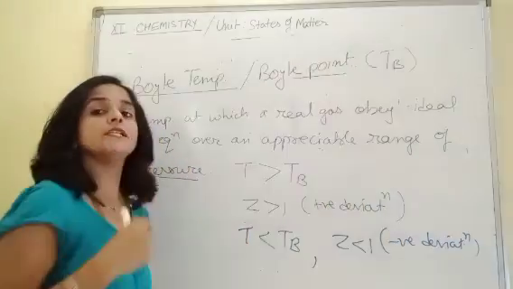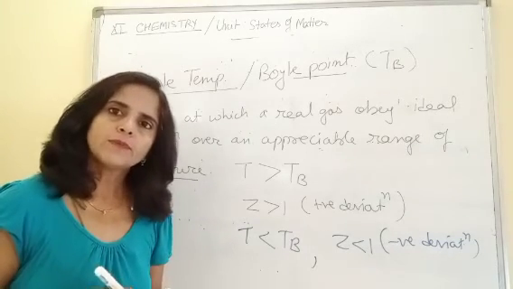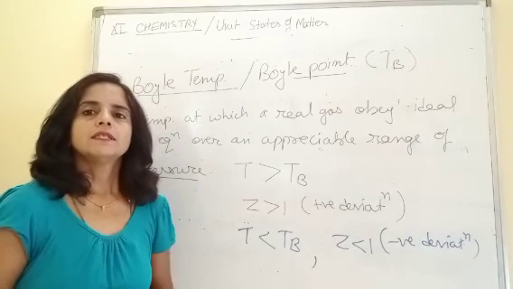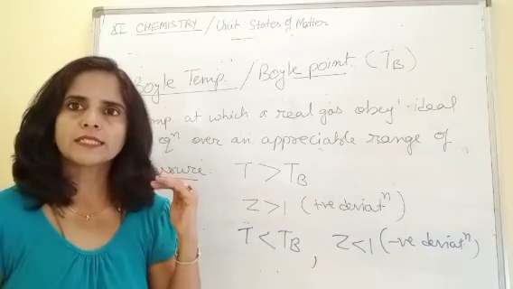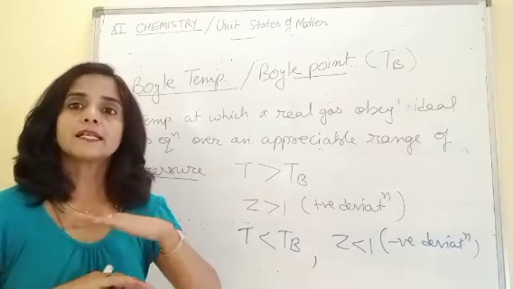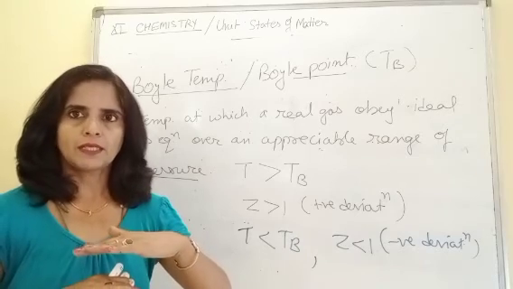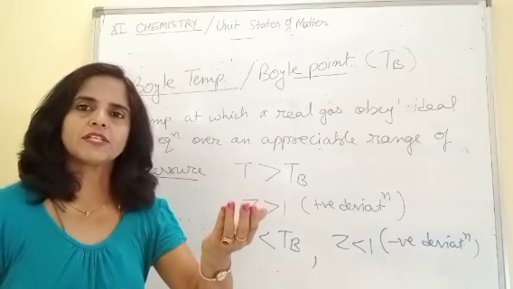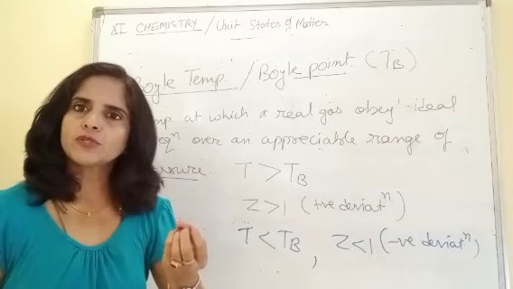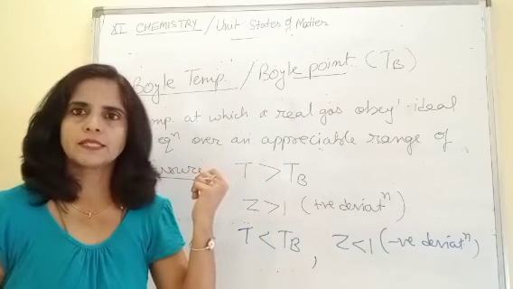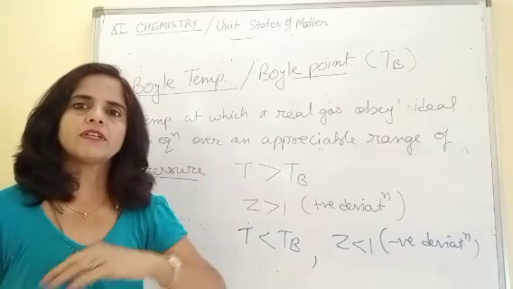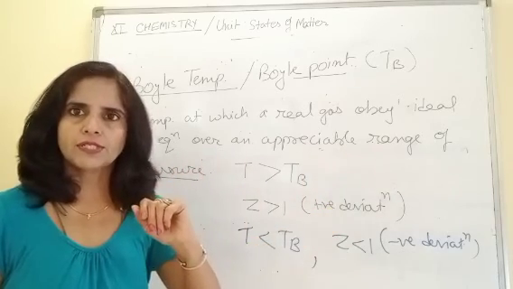Now what happens at Boyle's temperature? At Boyle's temperature, the attractive and repulsive interactions between gaseous particles come to a balanced stage, right? Because what is the cause of deviation? Either attractive forces dominate or repulsive forces dominate. In that case, they show either positive deviation or negative deviation.